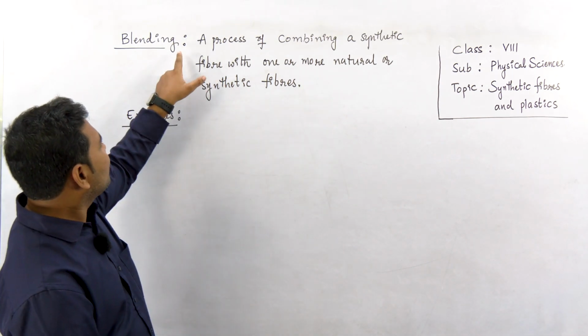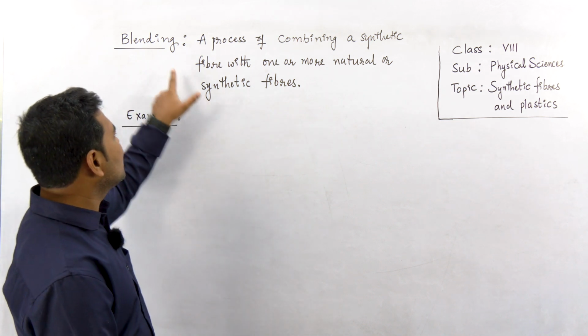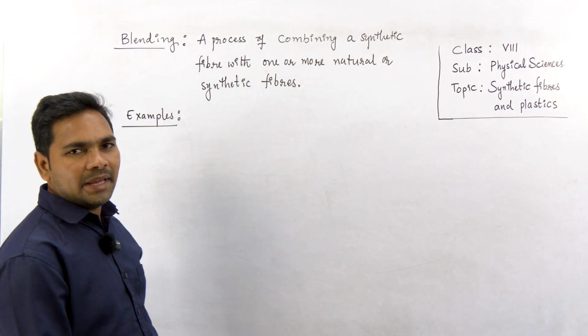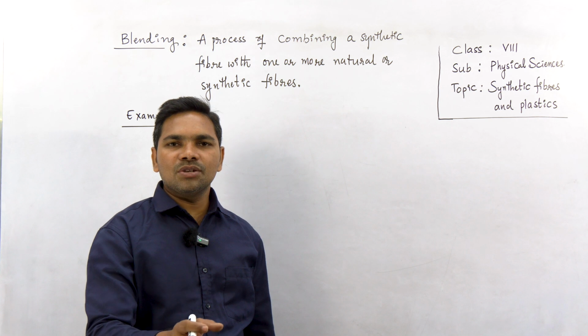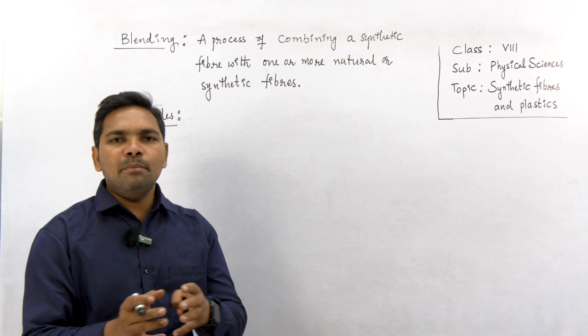Now let us see a process involved in making synthetic fabrics: blending. What is blending? Earlier, in the case of rayon, we discussed that since rayon absorbs water, it can break easily.